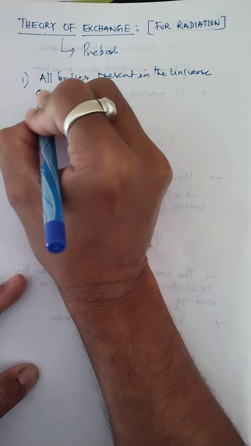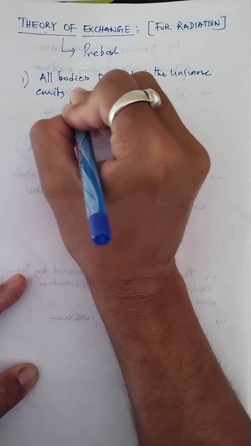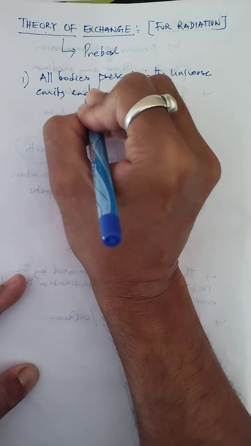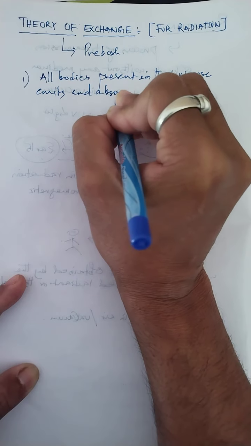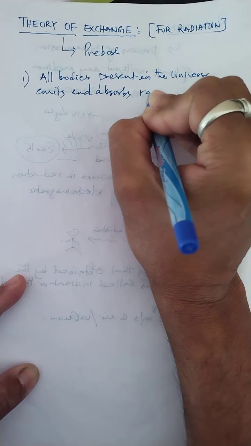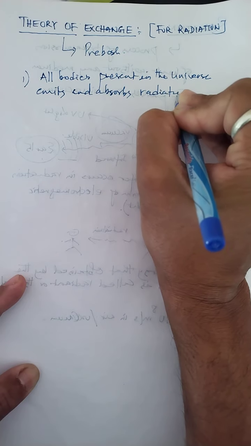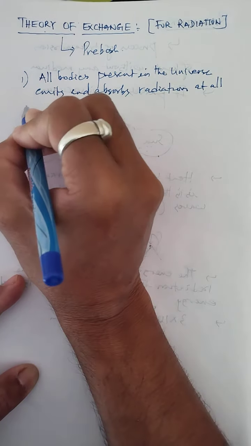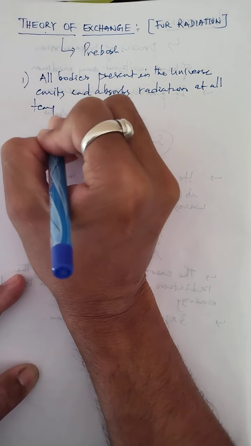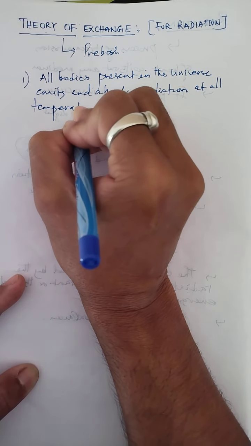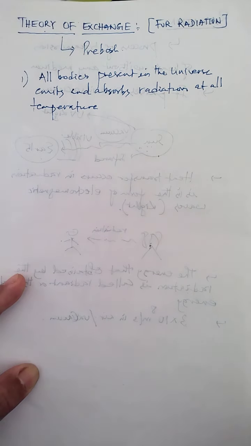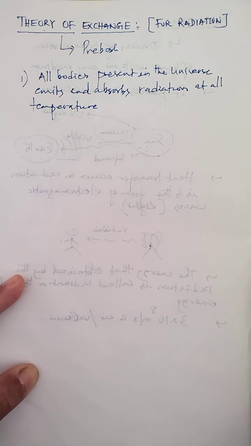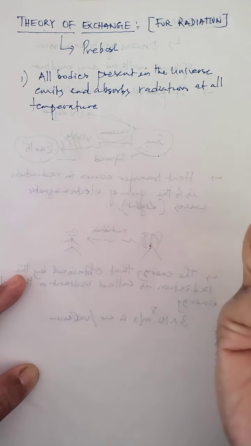emit and absorb radiation at all temperatures. It's not necessary that only the sun can emit radiation to the earth. Earth absorbs the radiation, but earth also emits radiation.